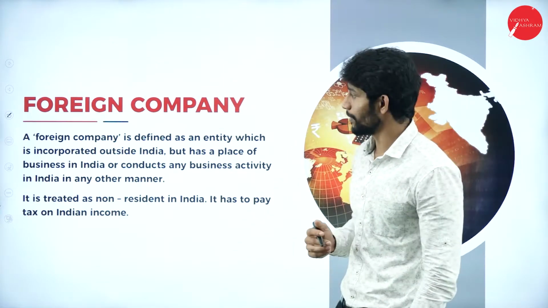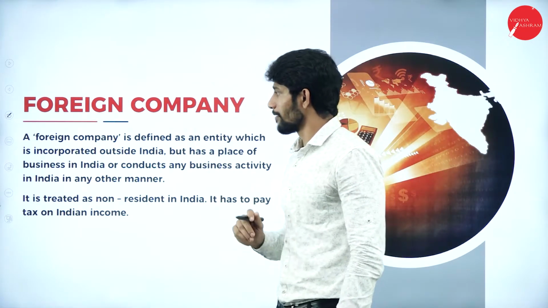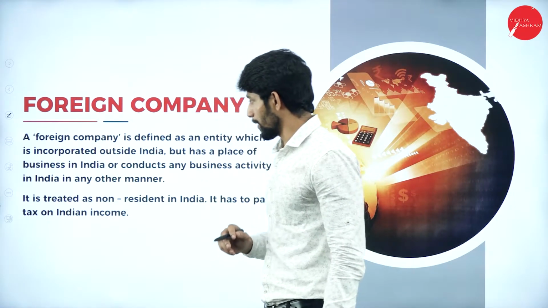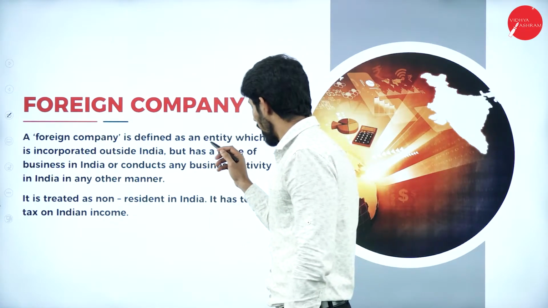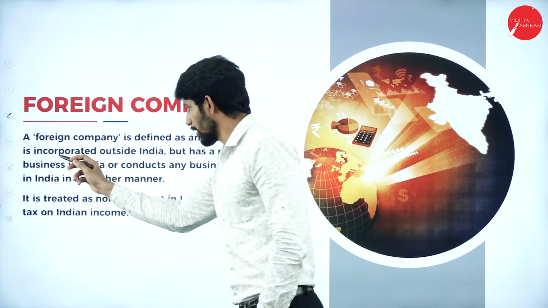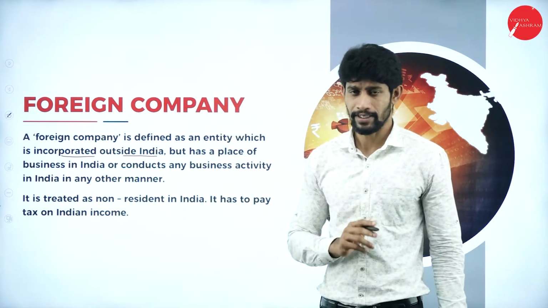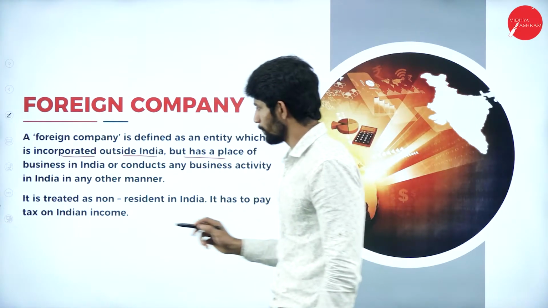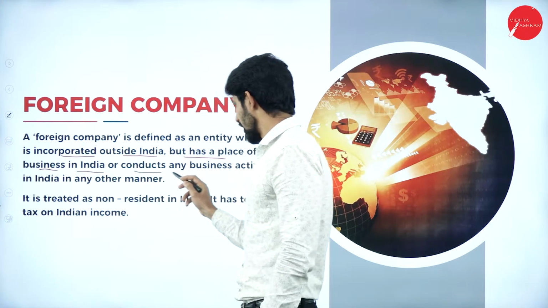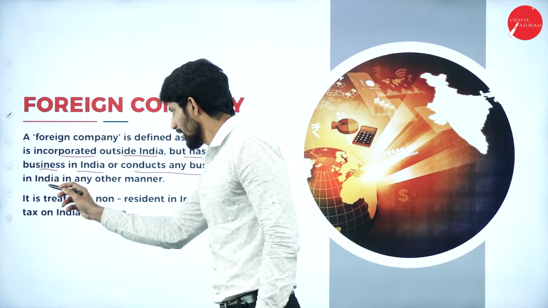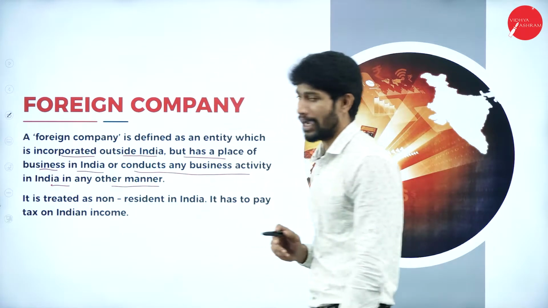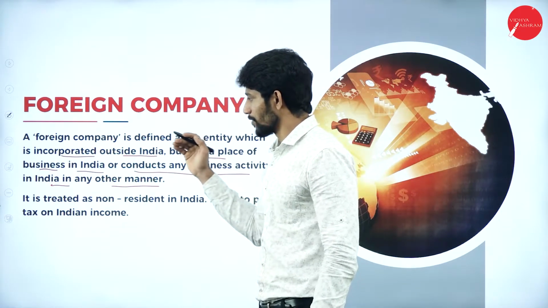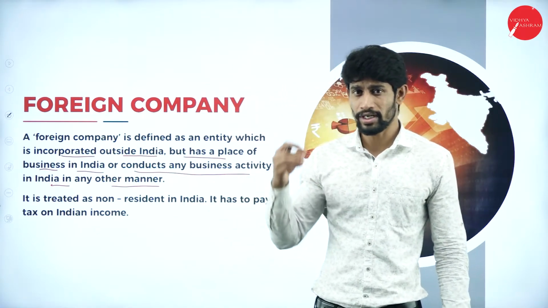So what is the second kind of company we have? The second kind of company is foreign company. So what is this foreign company? A foreign company is defined as an entity which is incorporated outside India, but has a place of business in India or conducts any business activity in India in any other manner. Yes, a foreign company is nothing but a company or entity which is incorporated outside India. It is not registered in India.